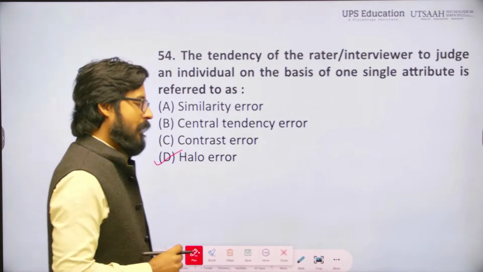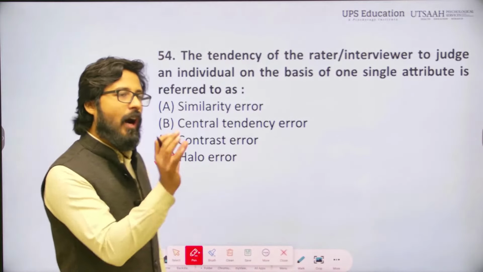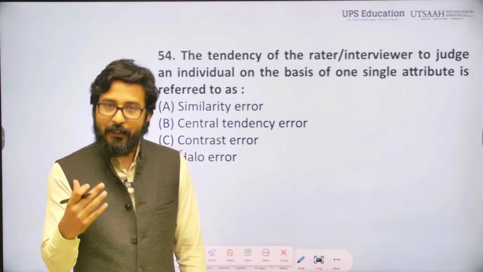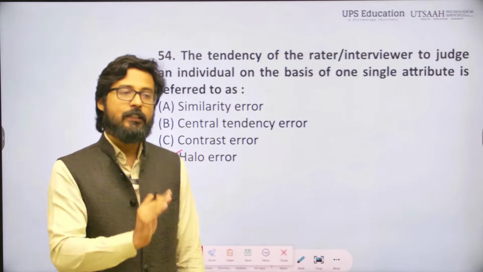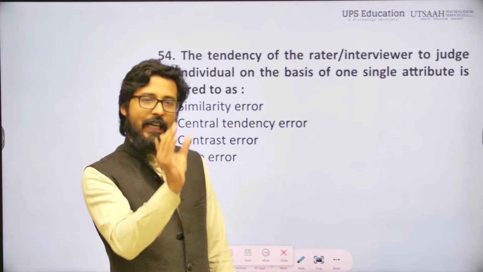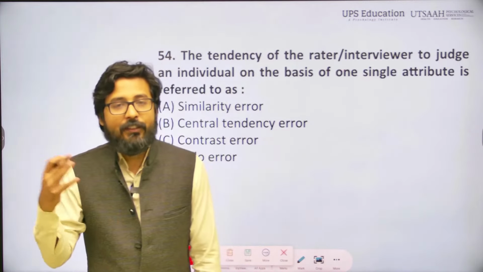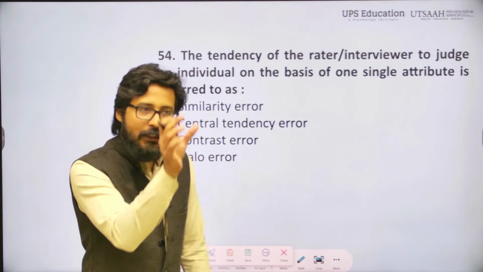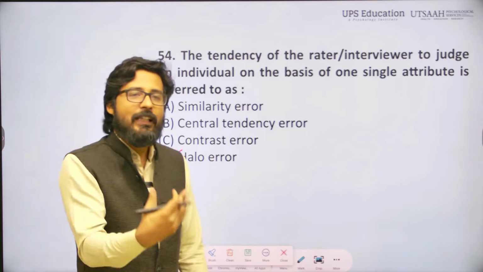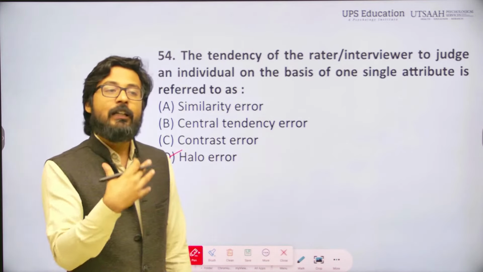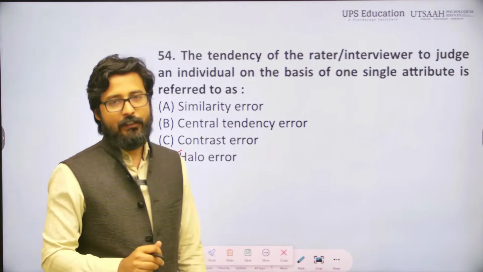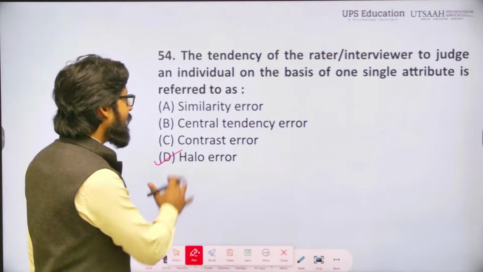Halo error simply means that when you identify one specific characteristic of a person, your judgment will be based on that characteristic. If you observe one characteristic that is positive, you think that the other characteristics that individual has will also be positive. And if you identify certain negative characteristics, we assume that other characteristics will also be negative in this individual. That is the halo effect.